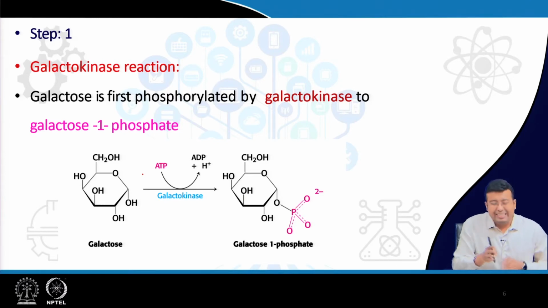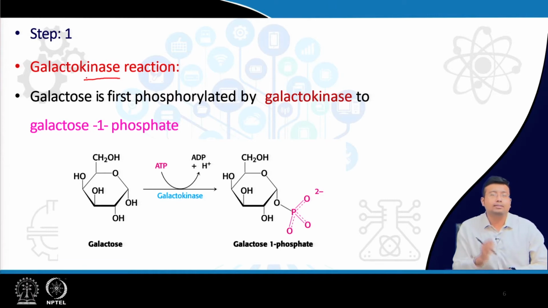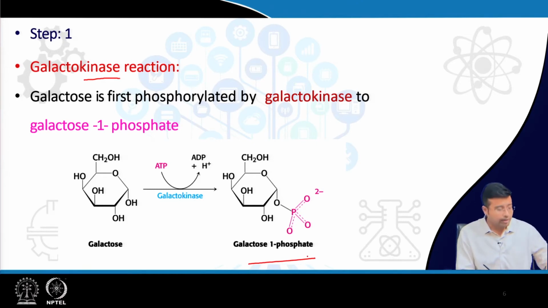From your knowledge previously, I am sure you have encountered this kinase group of enzymes, hexokinase, glucokinase, phosphofructokinase, all of them are doing what? They are adding a phosphate group. So kinase adds a phosphate group, and galactokinase is also not an exception. So upon action of galactokinase, galactose is converted to galactose 1 phosphate, right.